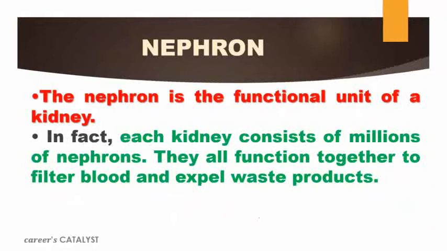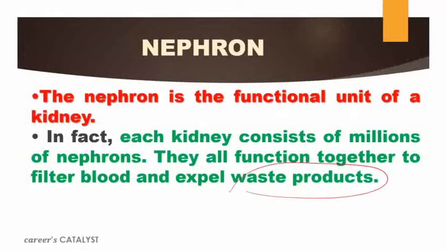What is a nephron? In each kidney we have millions of nephrons present, and they all function together to filter the blood and also help to eliminate the waste products from the blood.